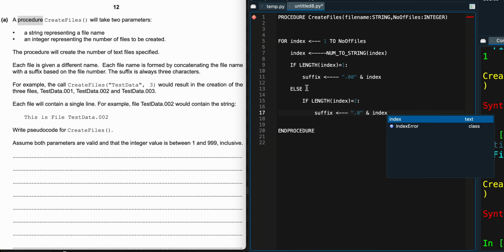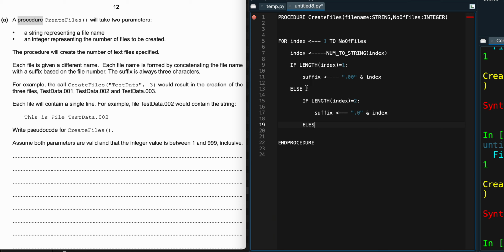Else to this, I can now put the else, because we are already told that the value of the number of files is always valid. We can assume that it's always valid from 1 to 999. So if the length is not 1 and not 2, then it's 3, right? So else to that, the suffix is just going to be "." without any 0. Then we concatenate that with the index. That's basically what we have.